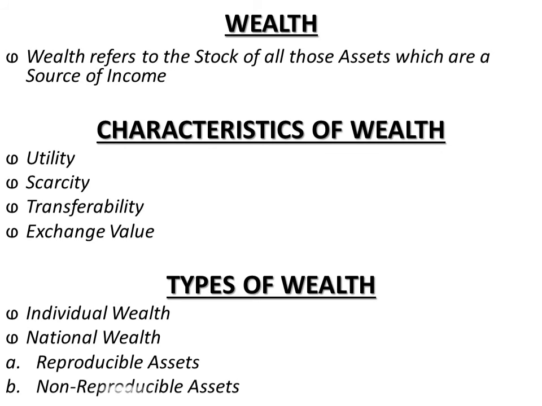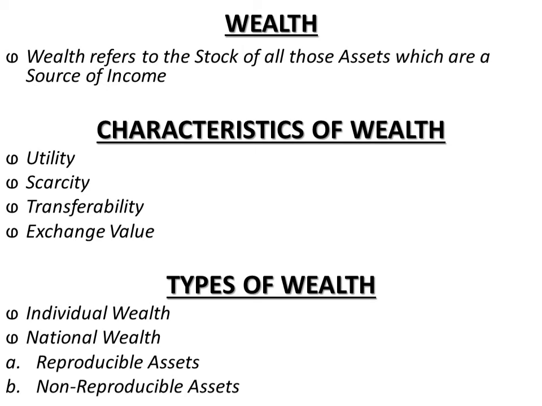Then the second is non-reproducible assets. The non-reproducible assets consist of natural resources. As the name suggests, they cannot be reproduced anymore. So they are natural resources such as land, minerals, forests, etc., which are created by nature, and they are regarded as free gifts of nature.